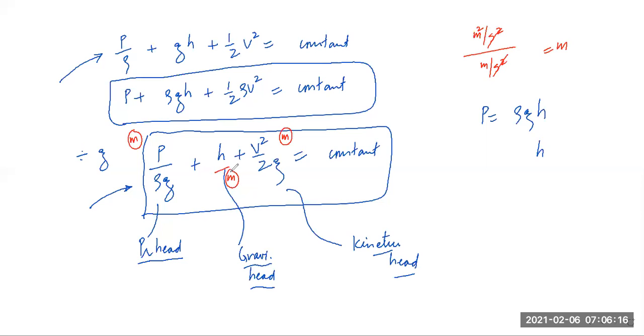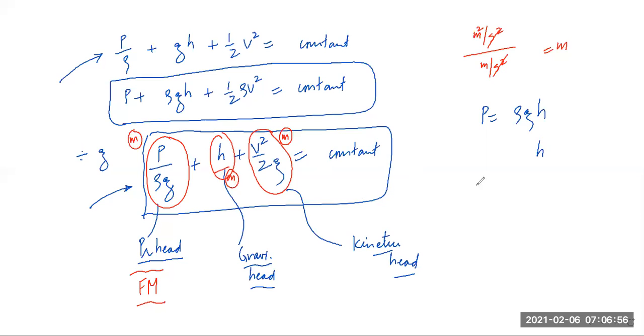Students, as the units of these pressure, potential, and kinetic energies are expressed in terms of meter, in fluid mechanics these are known as pressure head, gravitational head, and kinetic head. The dimensional homogeneity of this equation we have already proven, because all these terms have the same unit, that is meter. So students, this is again another form of Bernoulli equation.